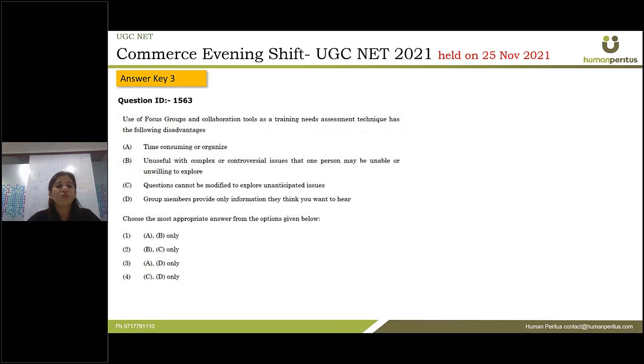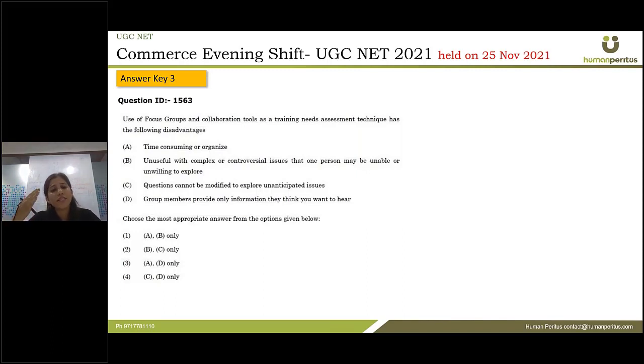Next question. Use of focus groups and collaboration tools as a training needs assessment technique has the following disadvantages. All right, let us see what disadvantages are given. Time consuming or organized? Yes. Okay, first of all, let us see what actually a focus group is. The focus group technique is basically a kind of group interview or discussion where a facilitator leads a group of participants. And how would he lead the group? Through a set of questions on a particular topic.